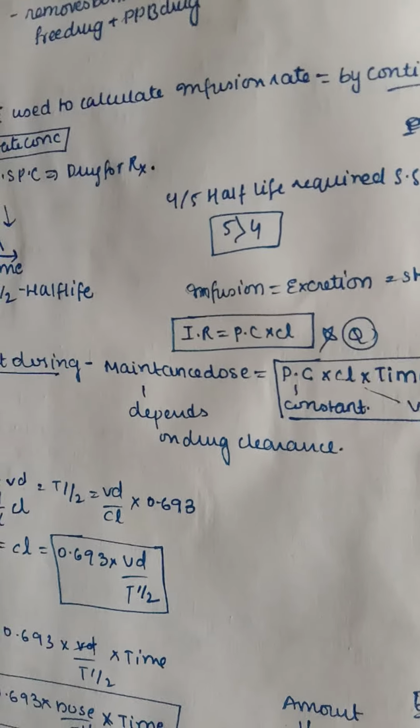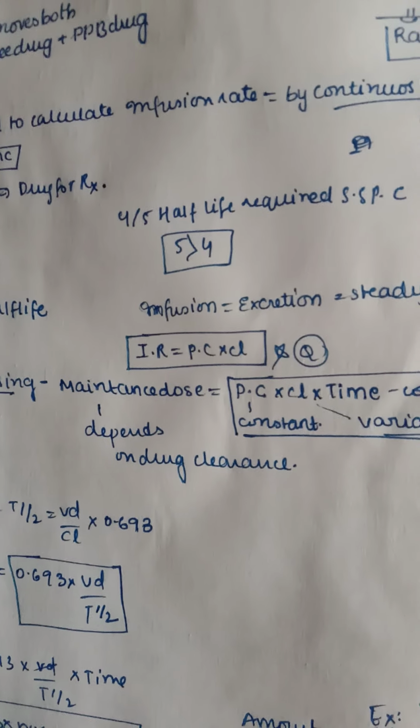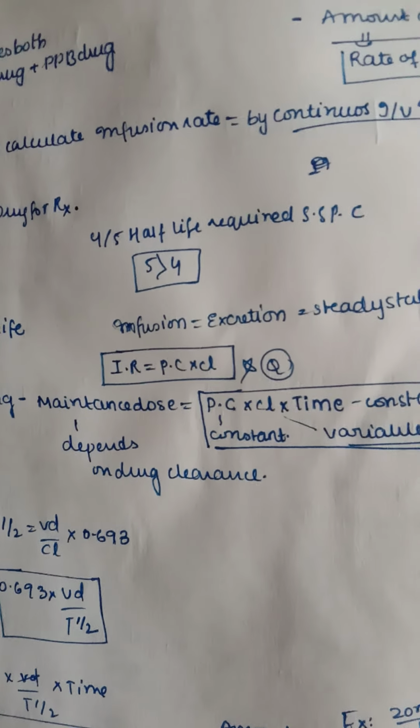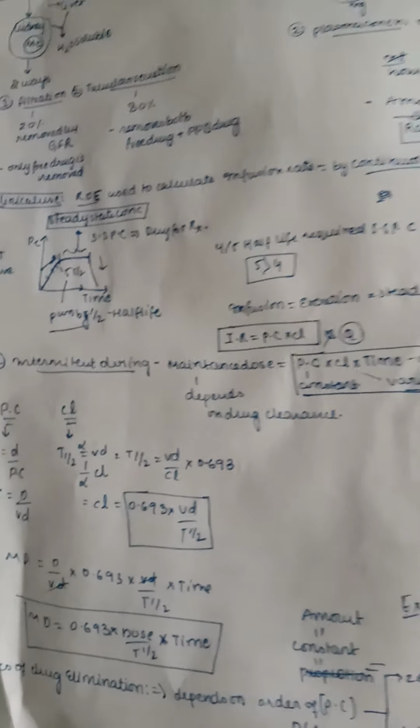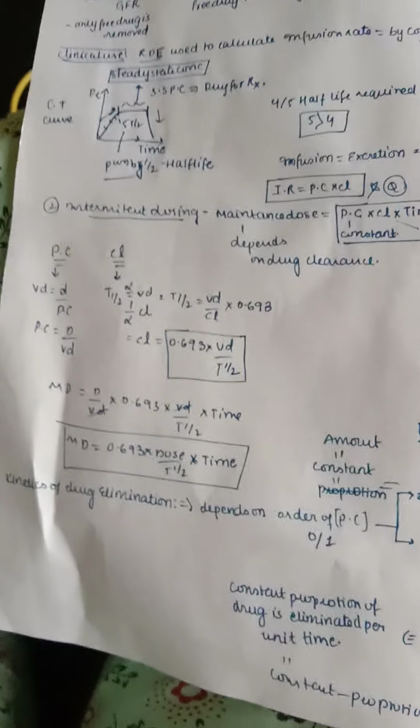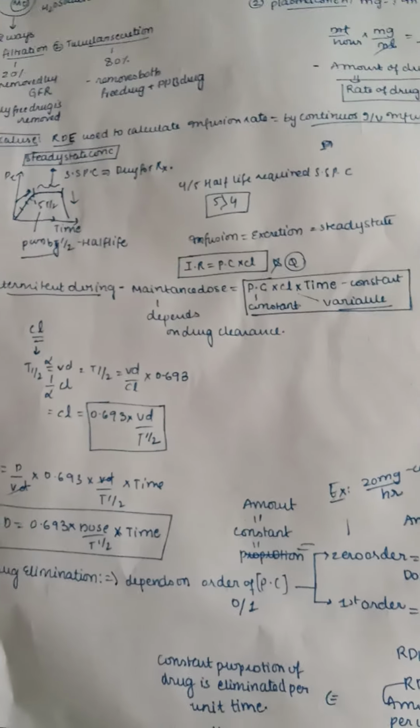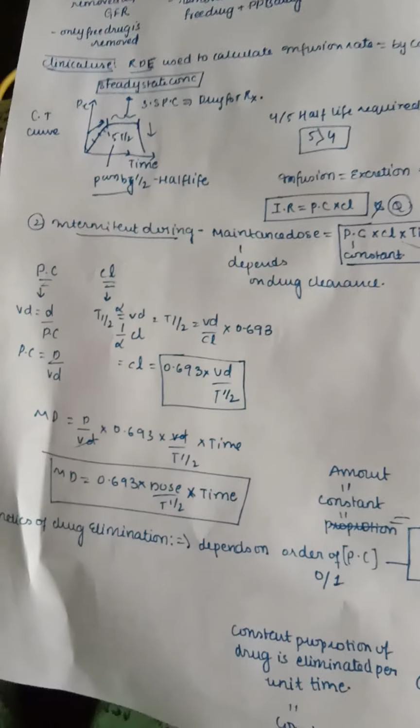So here the infusion rate is equal to plasma concentration into clearance, the same formula as the rate of drug elimination. So the infusion rate also has the same formula. Remember, both the infusion rate and the rate of drug elimination have the same formula.